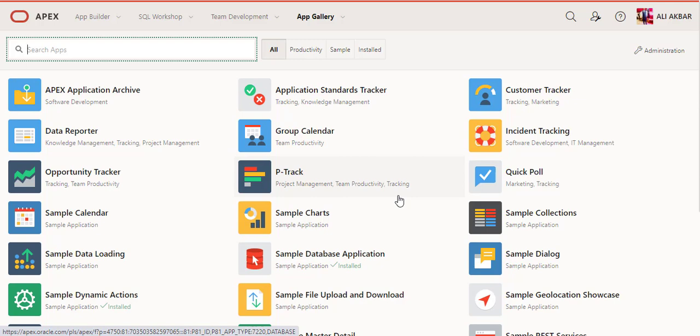For example, if you want to work on a group calendar in your application, you can select it here. You can see the code from here, and then that code would be used in your application.